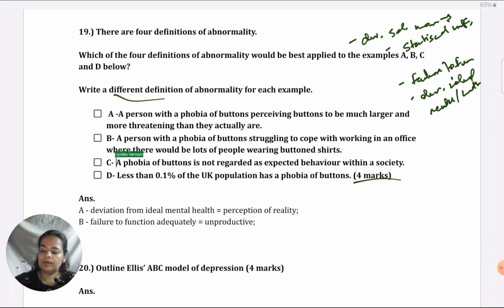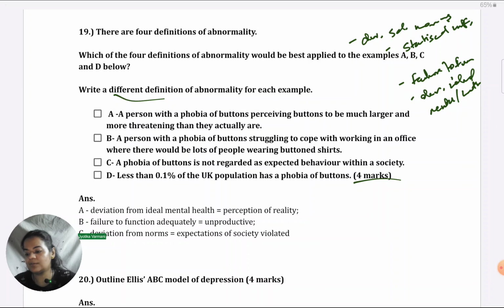The next one, a phobia of buttons is not regarded as expected behavior within a society. This is deviation from social norms. It seems that there is some expectation in society that people should not perceive buttons to be larger than they are and they should not be phobic of them. So expectations of society are violated. That is called deviation from norms, social norms. That's the definition. Write perfectly. I made the mistake of not writing the word social. Make sure you use exact terminology.